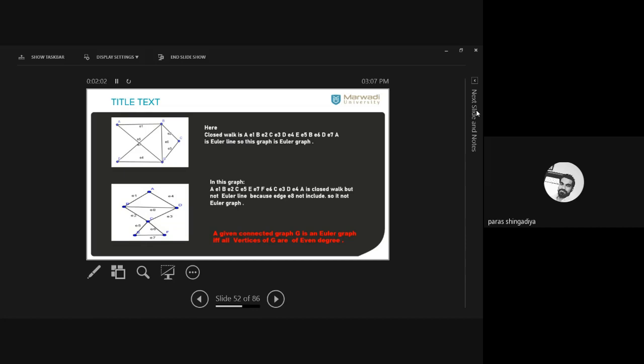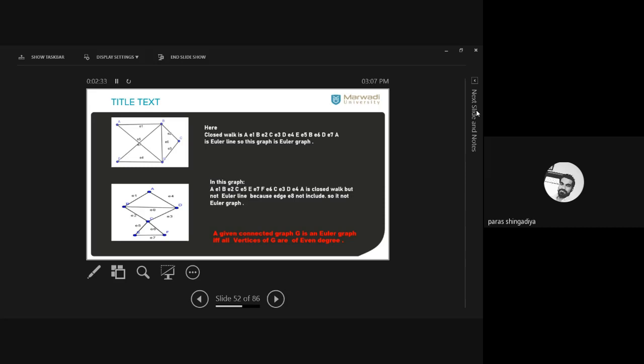Clear? Because when we start from A, we can easily cover all the edges exactly one time, and again we can reach back to the starting place. Here it is a close walk. What is the meaning of walk? We can repeat vertex more than one time, but edges appear exactly one time. We cannot repeat the edges again, but we can repeat vertex more than one time in close walk. Clear? If it is a circuit, then it is also not possible. But in walk we can repeat vertex more than one time.